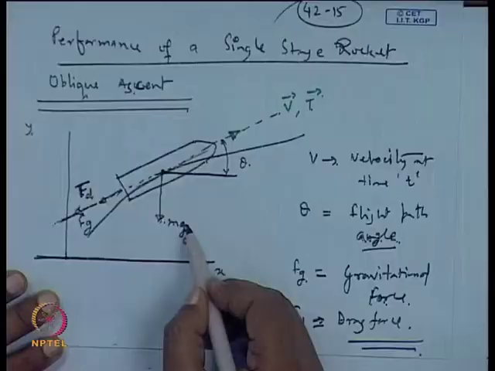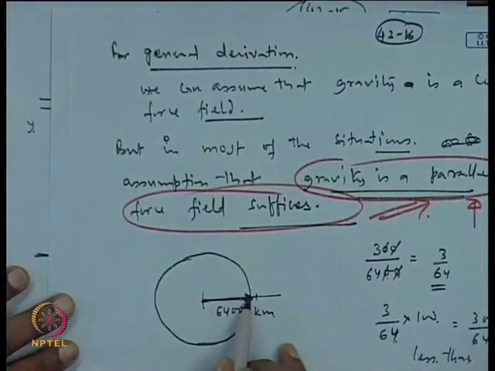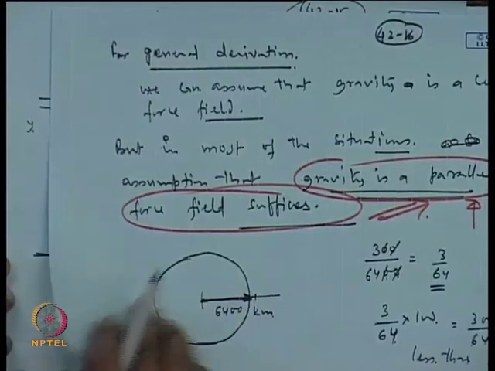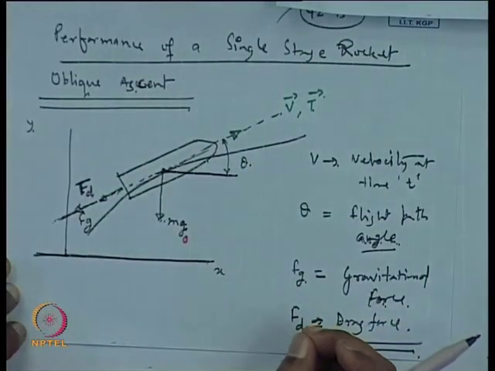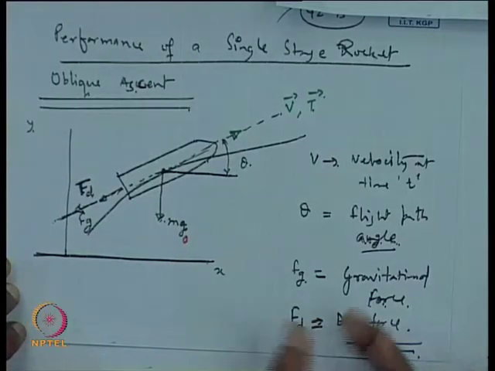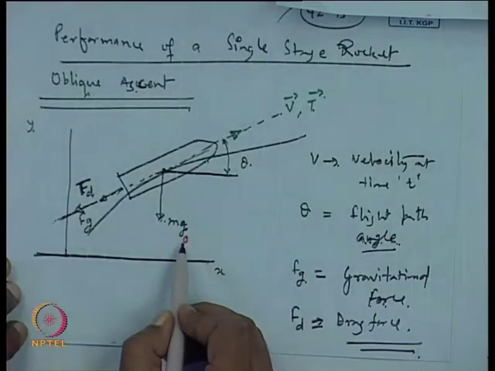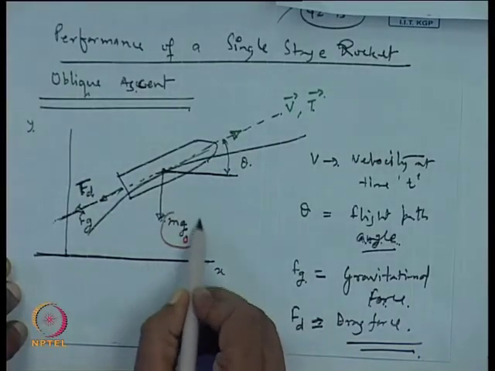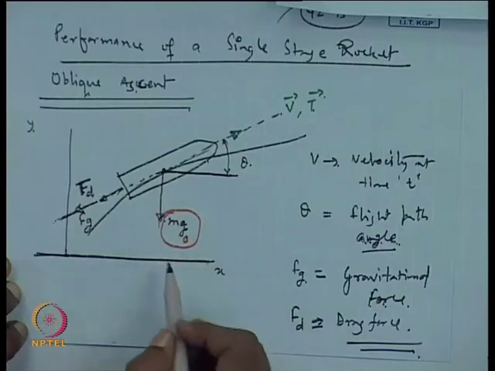Now, we can see that as the rocket goes up, the value of g becomes small, but here the distance change is not much, so the change will not be appreciable, and we will not be making a very large mistake by making this assumption.